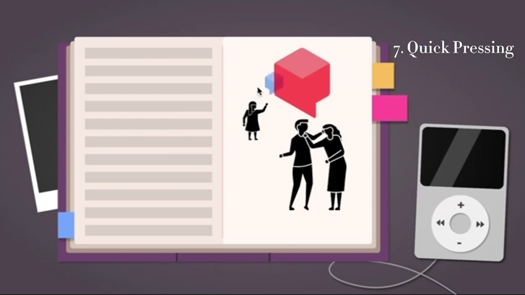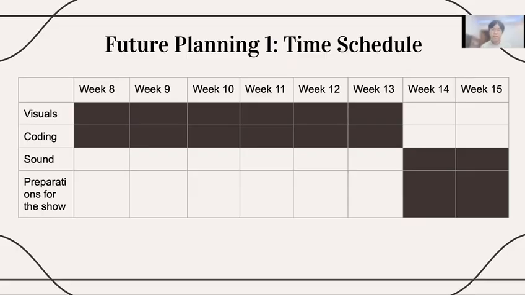Finally, let's take a look at my future plans. From next week to week 13, I'm going to complete 3 to 4 pages of the diary by creating polished visuals and combining existing codes in parallel every week. During the last 2 weeks, I will spend my time producing sound effects and background music for this game, as well as preparing for the Capstone show.